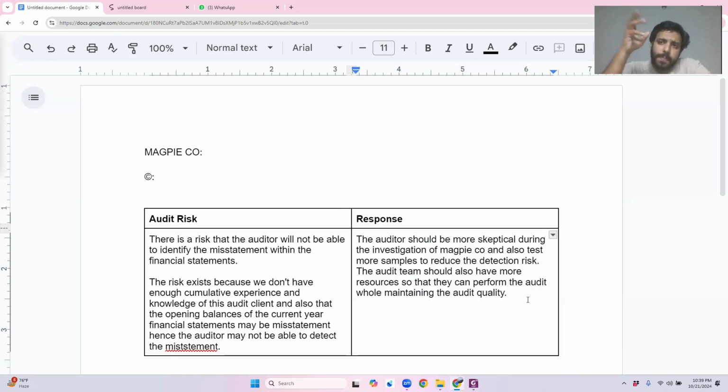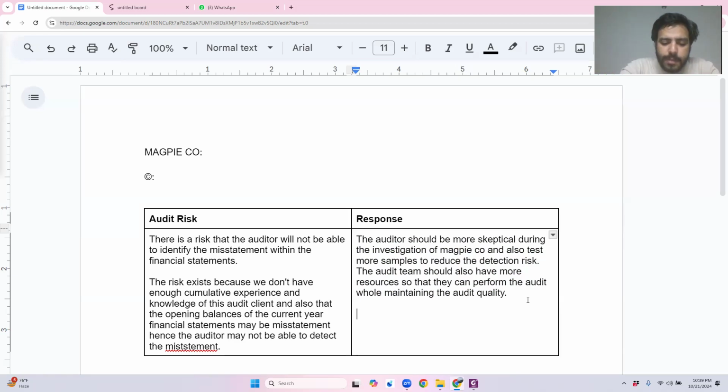What we can do is that, first of all, I can tell the management to give me the last year's audited financial statements on which the auditor has signed. So in other words, I'm not going to write down, ask the management to give me the financial statements on which the previous auditor signed. I will simply write down, ask the management to give me the previous year's audited financial statements and then compare the closing balances on those financial statements with the opening balances of the current financial statements. They should match. Understood?